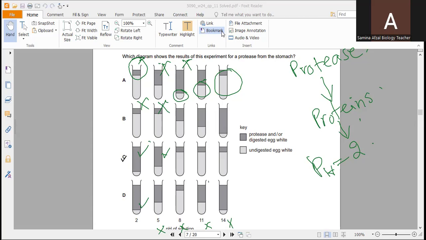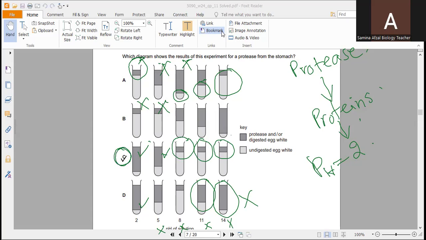But here you can see the digestion is also increasing. So this is not the correct option. Here you can see after pH 5, as pH is increased to 8, the process of digestion has stopped. There is no digestion in these three. So according to this, only C is the correct option, which shows the correct sequence of digestion.